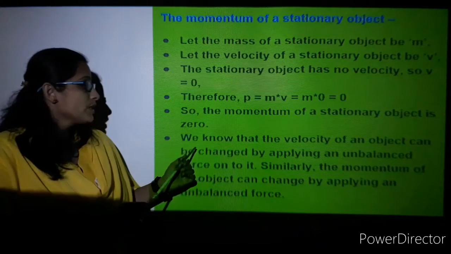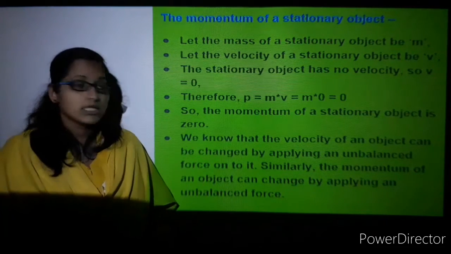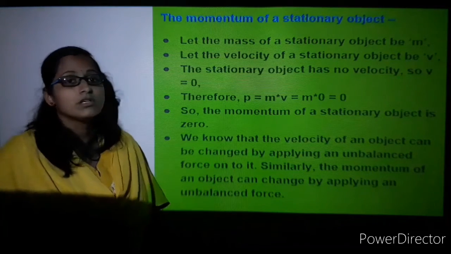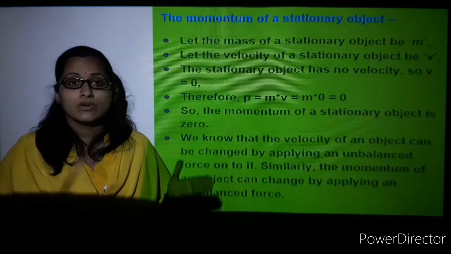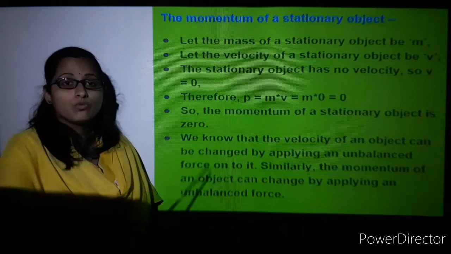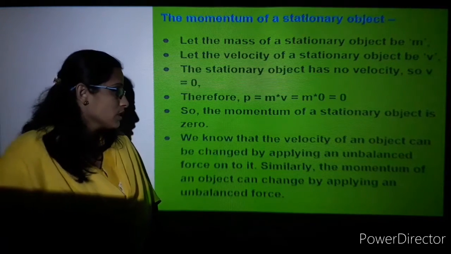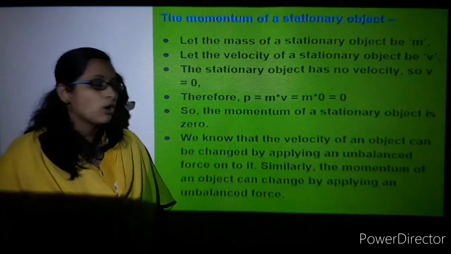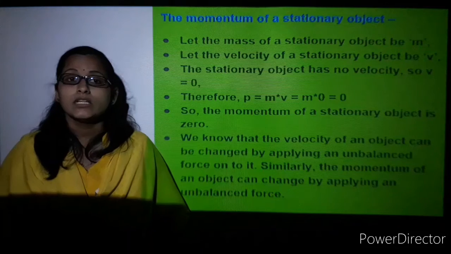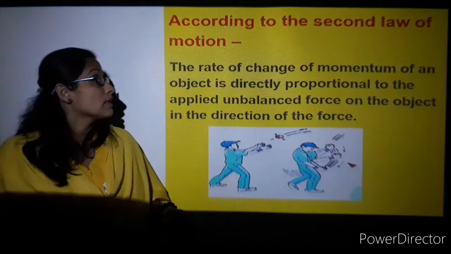We know that the velocity of an object can be changed by applying an unbalanced force. That is, if the force is not balanced on either side, we can make the object move with a certain velocity. Similarly, the momentum of the object can also change by applying an unbalanced force. Let's move to the next slide.